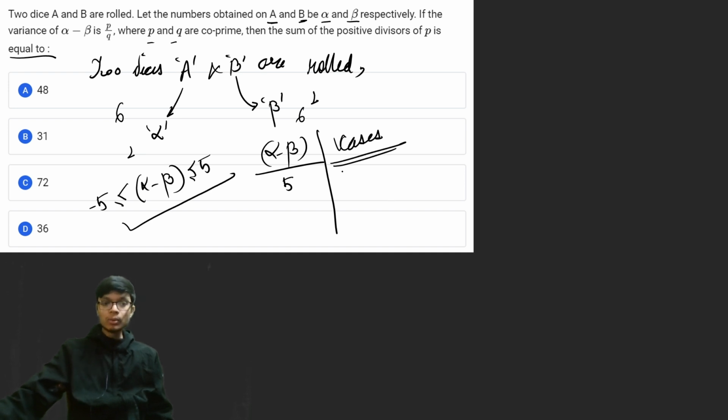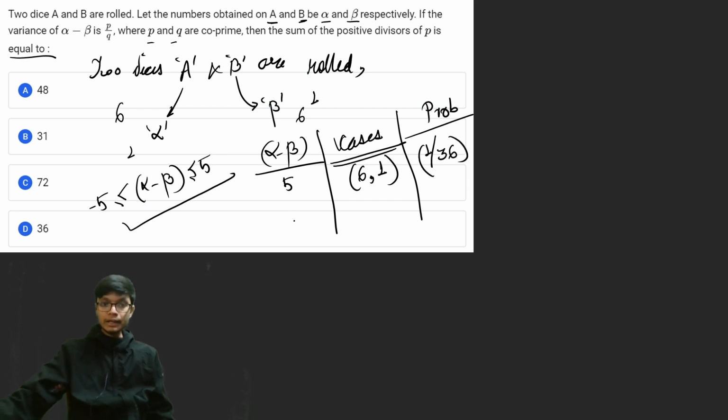Now the only possible case is when dice A has 6 and dice B has 1, that is (6,1). For this particular case, I am writing the probability: the first case is 1 by 6 and the second case is 1 by 6, and if you multiply them, the probability of getting (6,1) is 1 by 36.